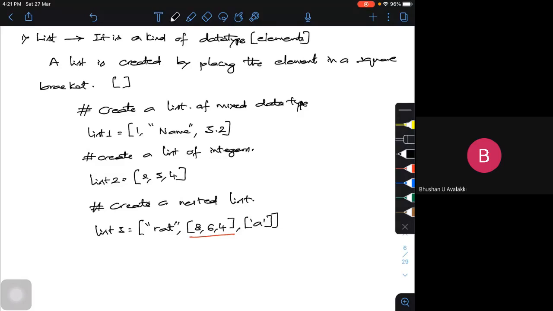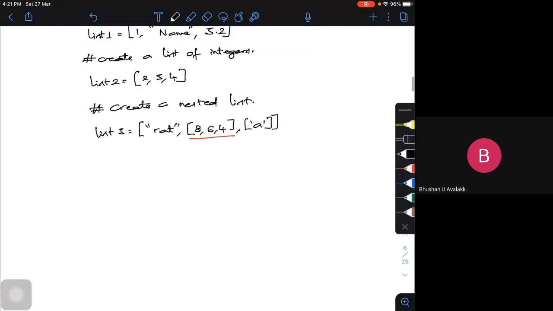Now, when you are creating a list, there is something called indexing. Say, for example, here I have created a list. When I create a list, it is of a particular length. Let me create a list to explain indexing. What is indexing? Indexing is nothing but assigning a particular position. It's something like I'm standing in a queue and I've been assigned serial number 1, serial number 2, like that.